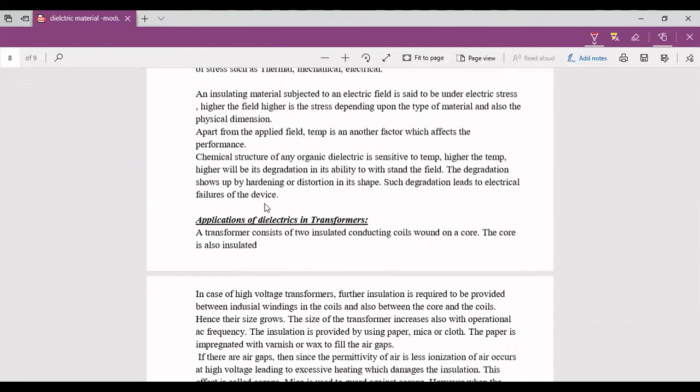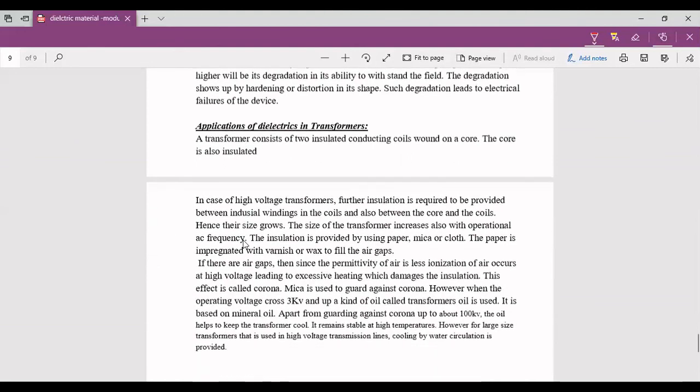Next, we're going to discuss one of the applications of dielectric materials, that is, in transformers. The applications of dielectrics in transformers. A transformer consists of two insulated conducting coils wound on a core. The core is also insulated.